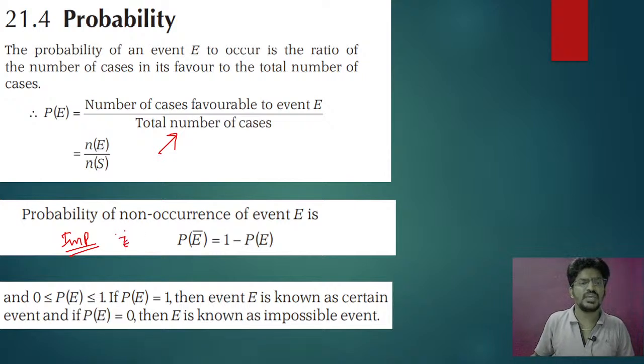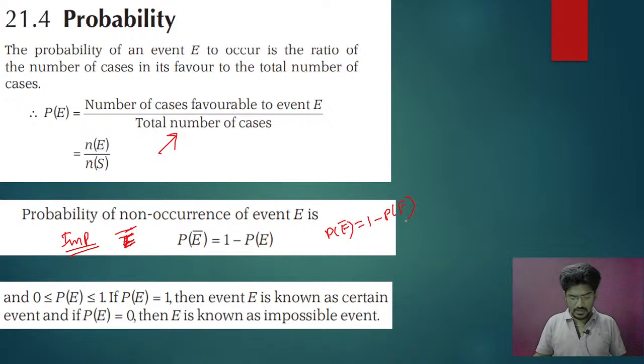E dash means complementary event. So the probability of the complementary event will always be 1 minus P of E. That is, probability of E dash is equal to 1 minus probability of the event E.